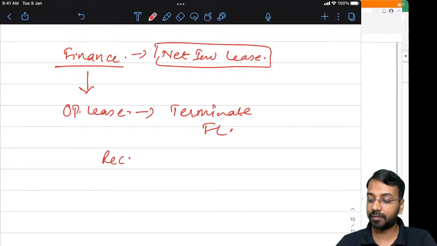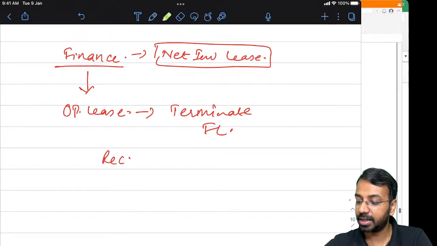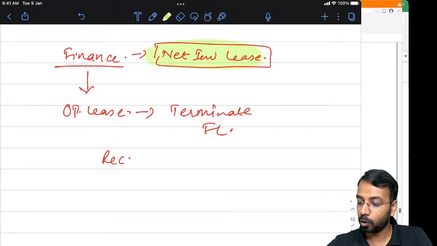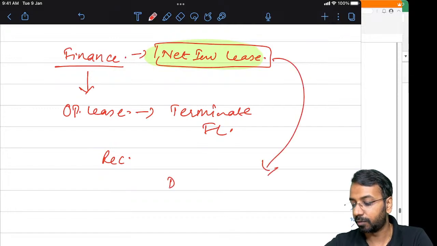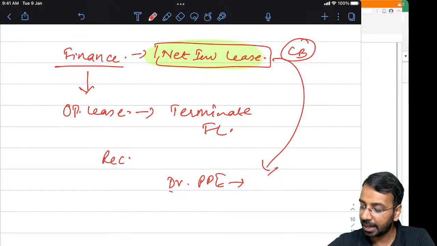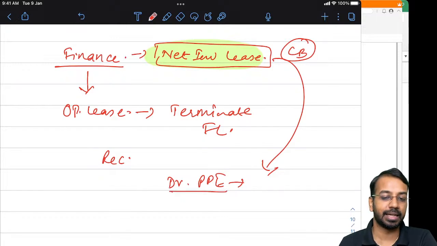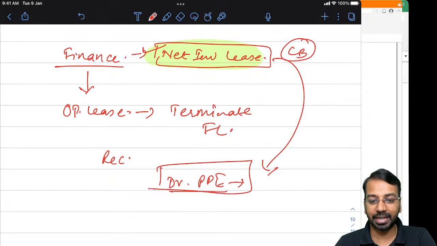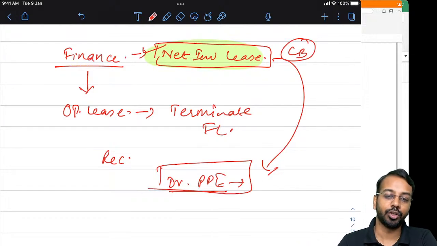Now when I am saying terminate the finance lease, this net investment in lease is no longer existing because I am terminating the finance lease. So this net investment in lease, whatever is there, that becomes the asset value. For example, let us say PPE. Whatever is the closing balance here, you will take it as the PPE amount and you will close the net investment in lease. And considering this, you will account the operating lease subsequently as a new lease.